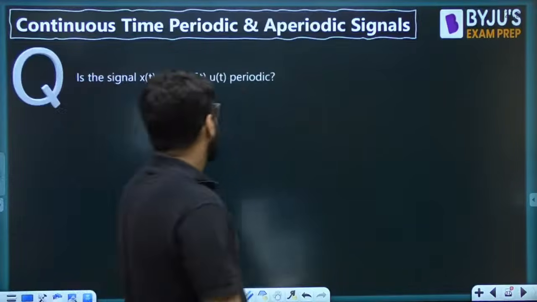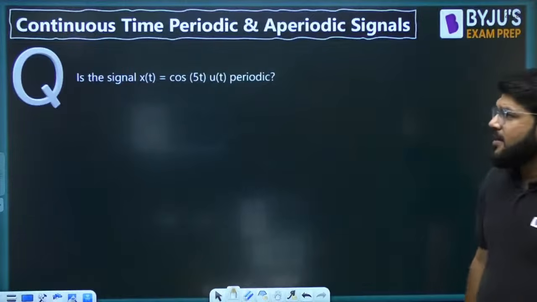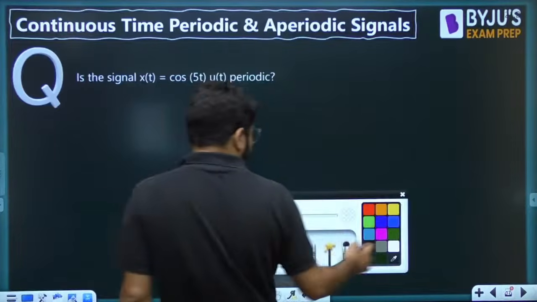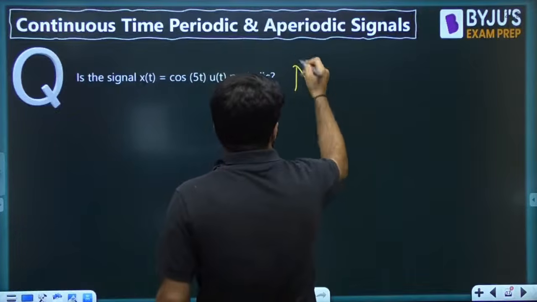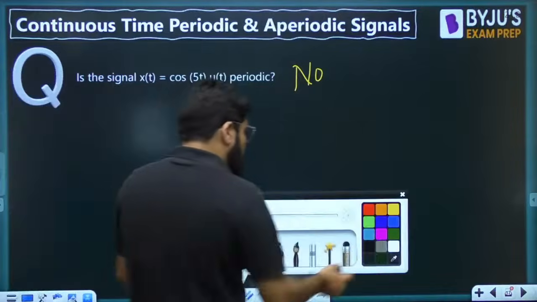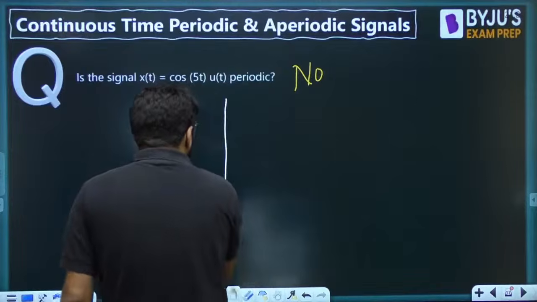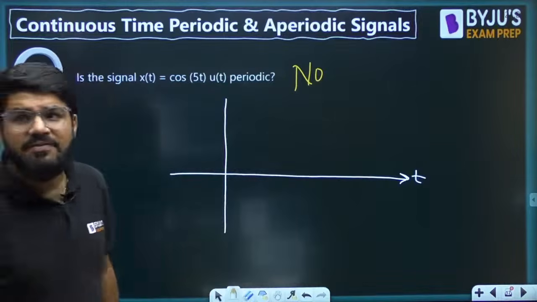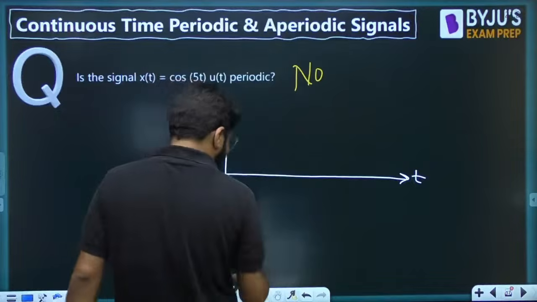Next. Is the signal cos 5t u(t) periodic? Straight away, answer is no. Why? Because I told you, for a signal to be purely periodic, it must have existence from minus infinity to plus infinity.